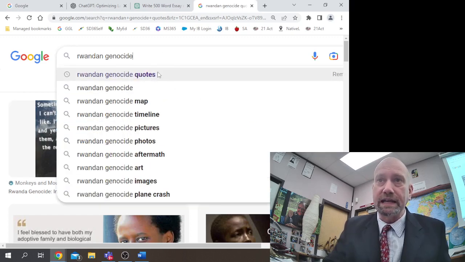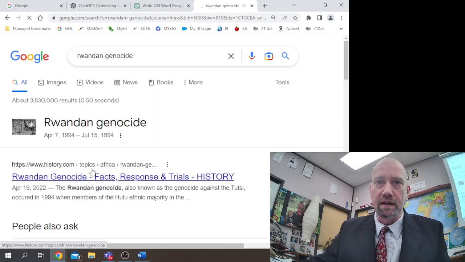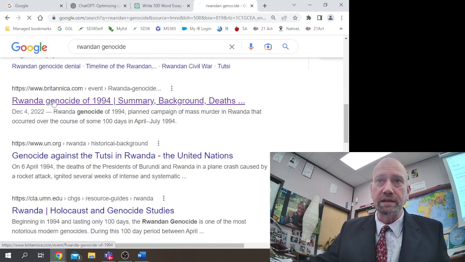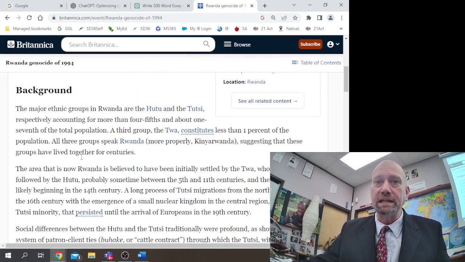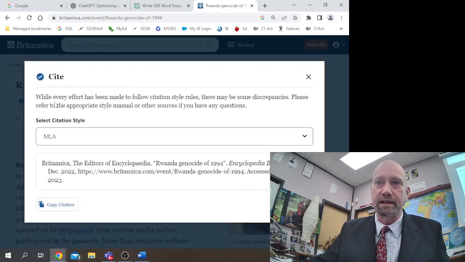You want to find instead an article where you choose the sentence from the article and then make a choice about what sentence. Here's Rwanda Genocide of 1994 by the editors of the Encyclopedia Britannica. If you use this encyclopedia, you can click Cite and it will have the citation information for you here.